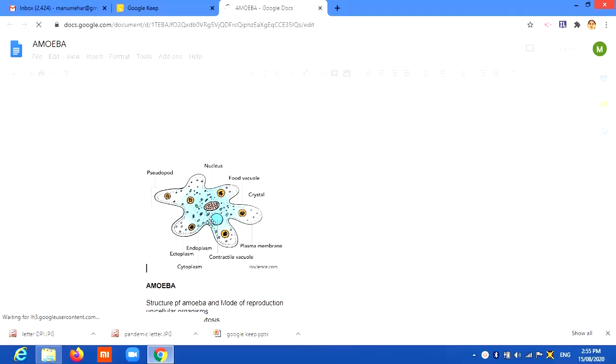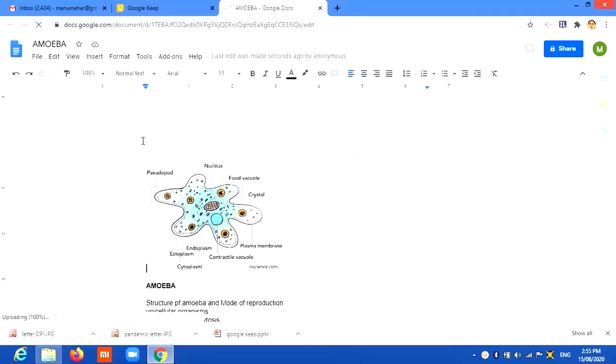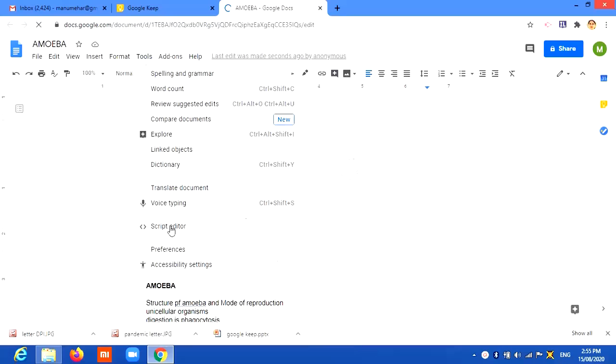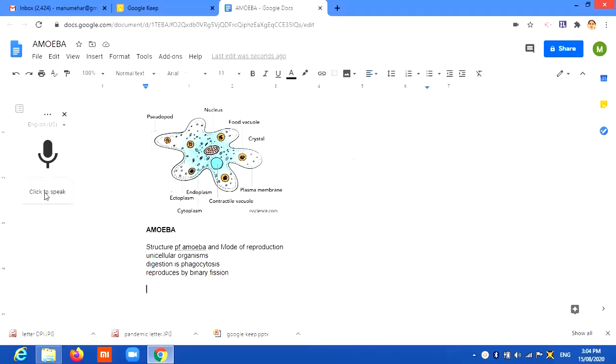I've grabbed an image here. I've written a few points. I've got plenty more to write, and I don't want to write so much. I can speak up, and you find that it can be typed here. So I am speaking. For that, here in the tools, I have an option, voice typing. Just click that. Click to speak here. You click to speak, and like amoeba reproduces by binary fission.